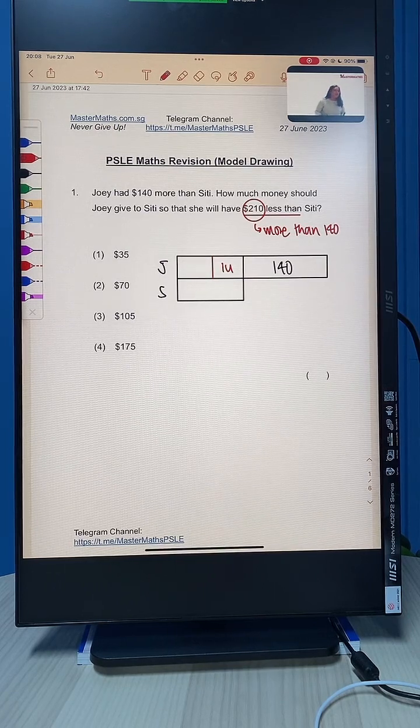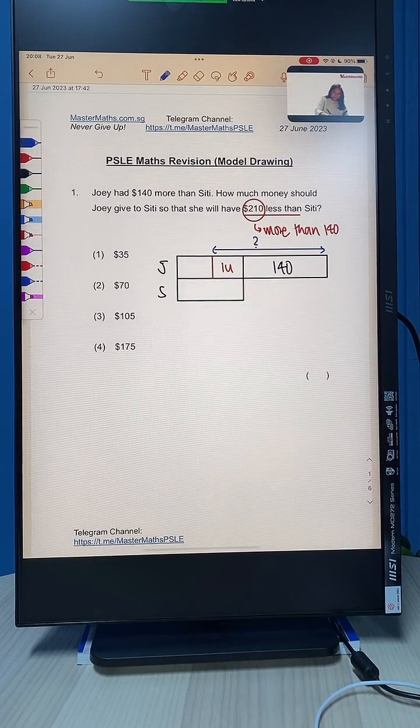I'm so happy that some of you are really learning from this, right? So if we don't know something, we call it 1 unit. I've mentioned this before. So I don't know how much more than 140. I'm just going to call it 1 unit more than 140. And this is going to be what we need to find out.